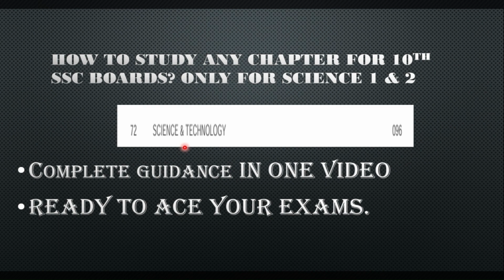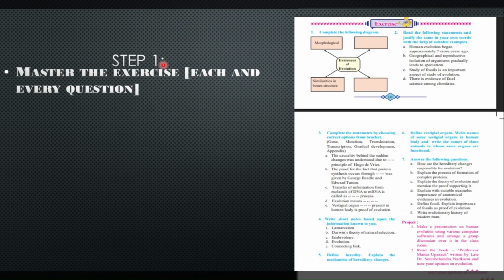Let us start. The first step is to master the exercise questions. And when I say master the exercise questions, it means you have to do each and every question. As an example, I have attached over here the exercise of heredity and evolution. So each question, from complete the following diagram till answer the following question, till the F point.